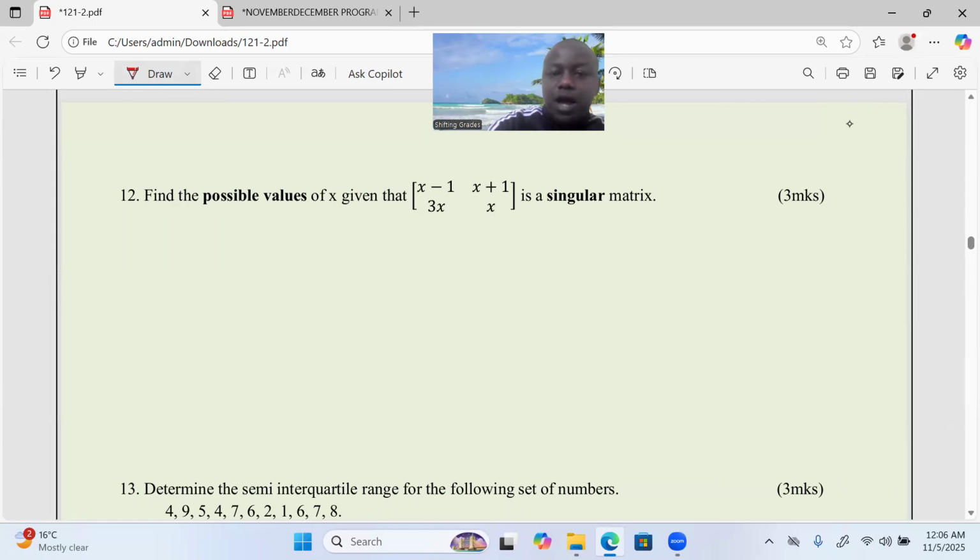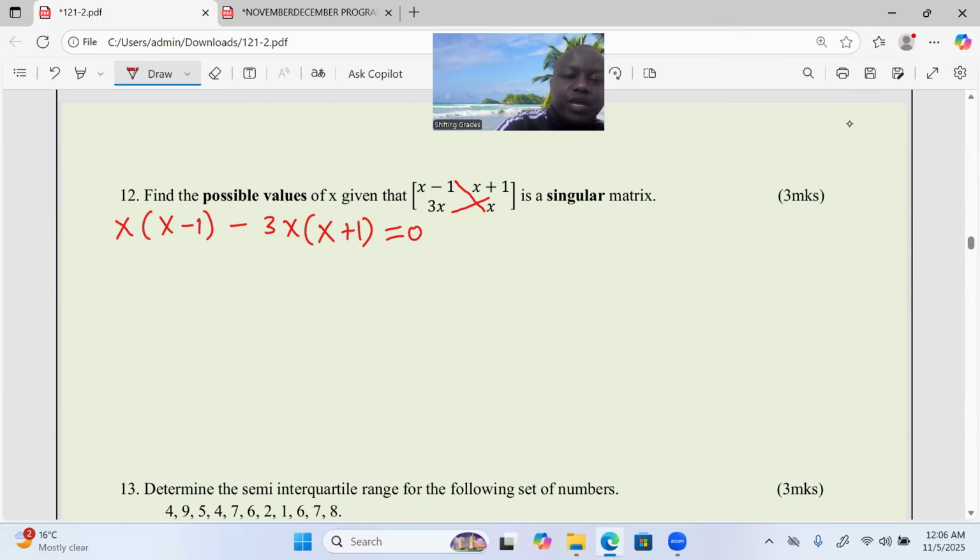Therefore, how do we get the determinant first? Product of the elements in the leading diagonal minus product of elements in the other diagonal. So we start with the leading diagonal, whereby there is x and x minus 1, minus 3x multiplied by x plus 1.